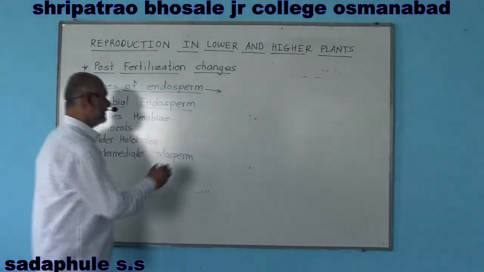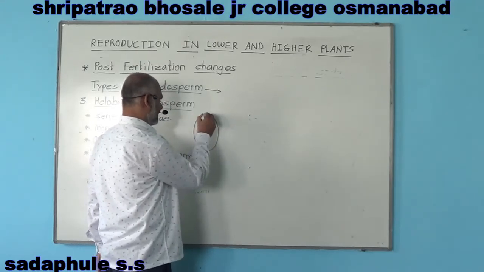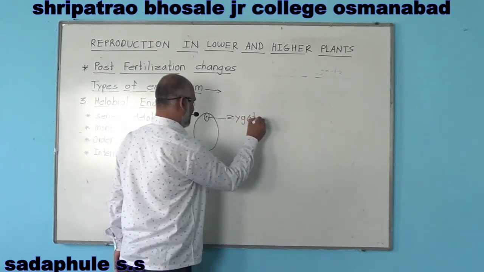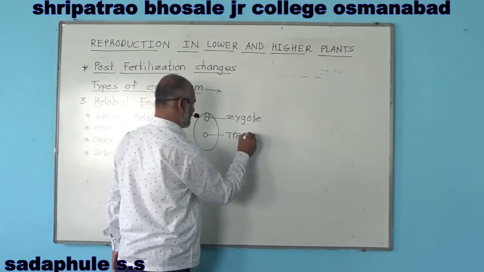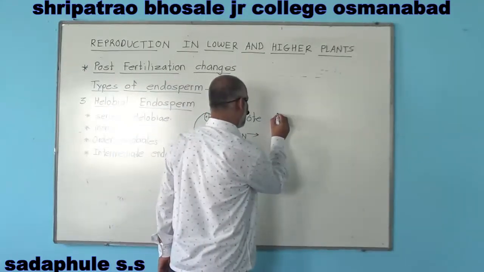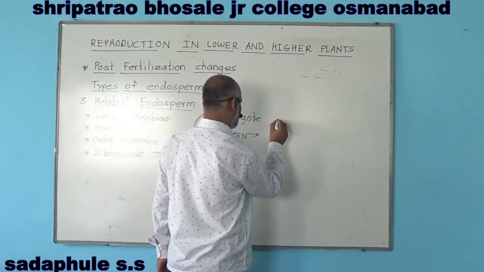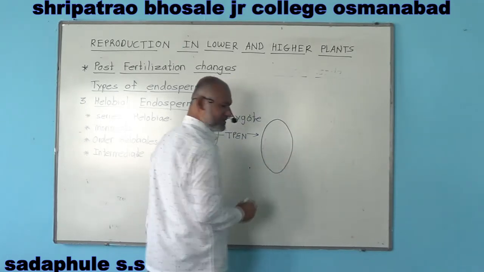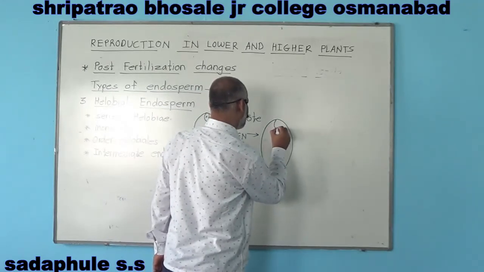Now what happens here? Suppose it is again the embryo sac. Here is the zygote and the triploid primary endosperm nucleus. Now this triploid primary endosperm nucleus divides by mitosis, which involves karyokinesis and cytokinesis, and there is wall formation.